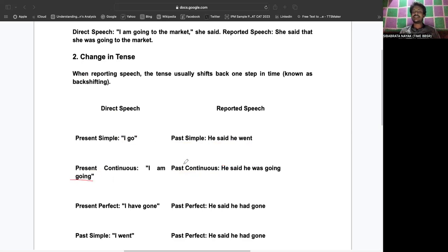Here you can see that the pronoun is changing, as well as the tense. Similarly, present perfect becomes past perfect: "I have gone" becomes he said that he had gone.